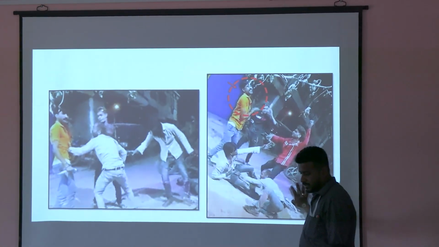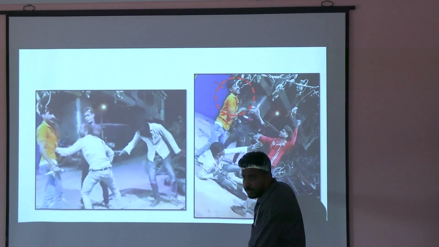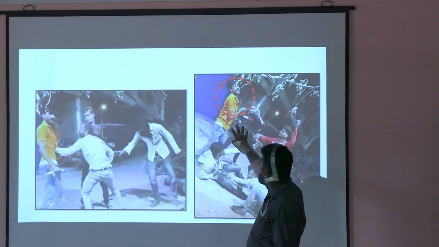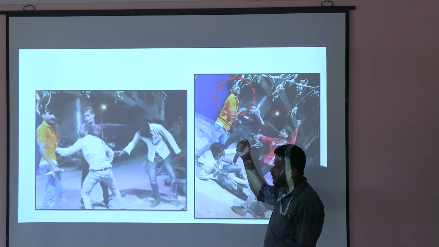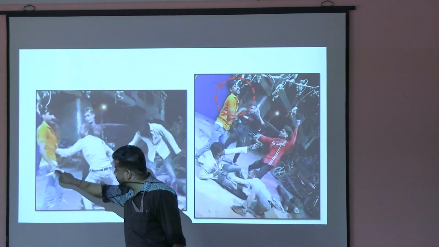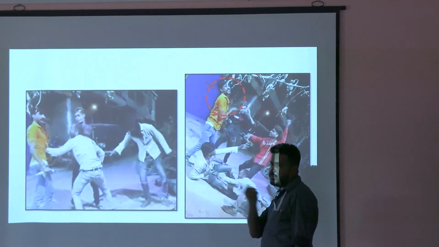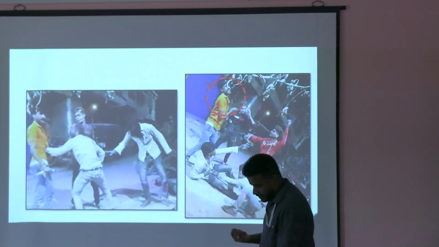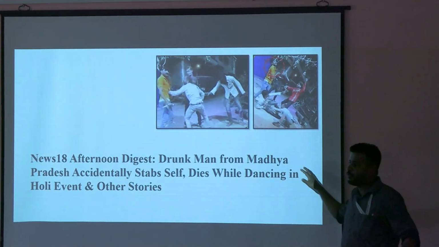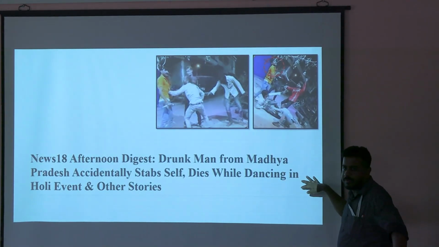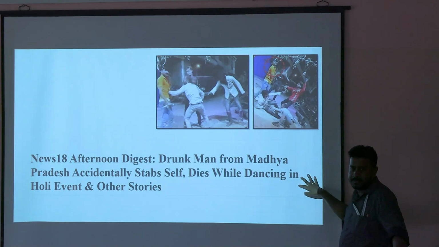You have heard about this incident? I don't know whether you have heard or not. This person was very happy in Holi. He was drunk and he was so happy. He had a knife in his hand, and he started to stab himself because he was very happy. He stabbed himself, I think 22 or 23 times after getting drunk, and he died.